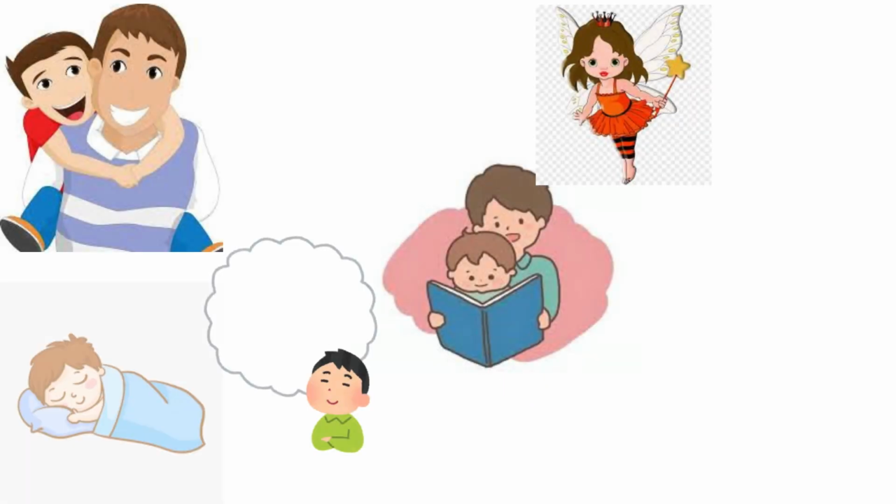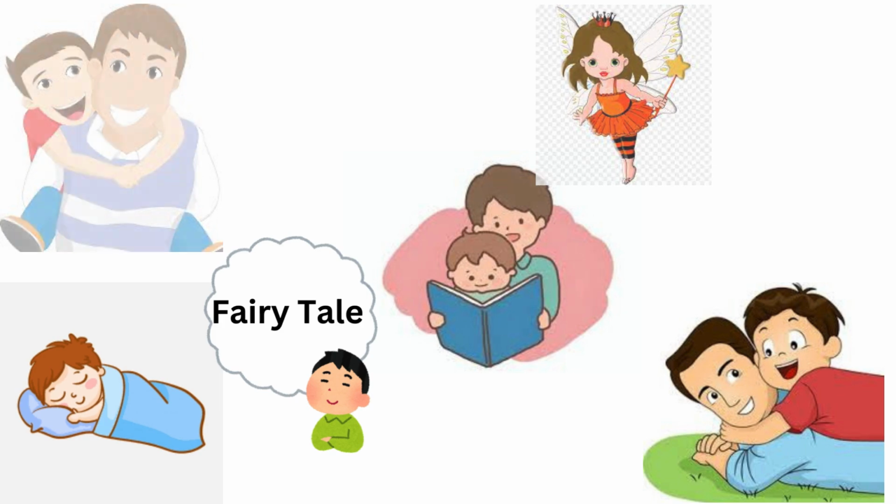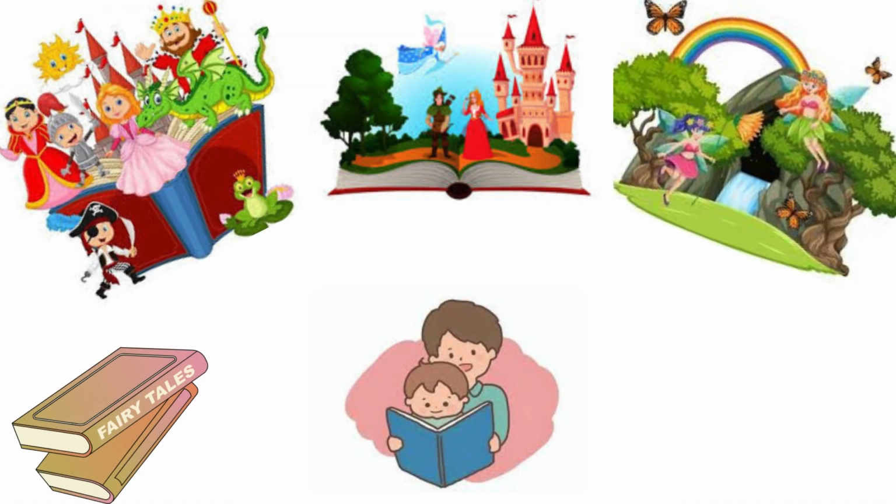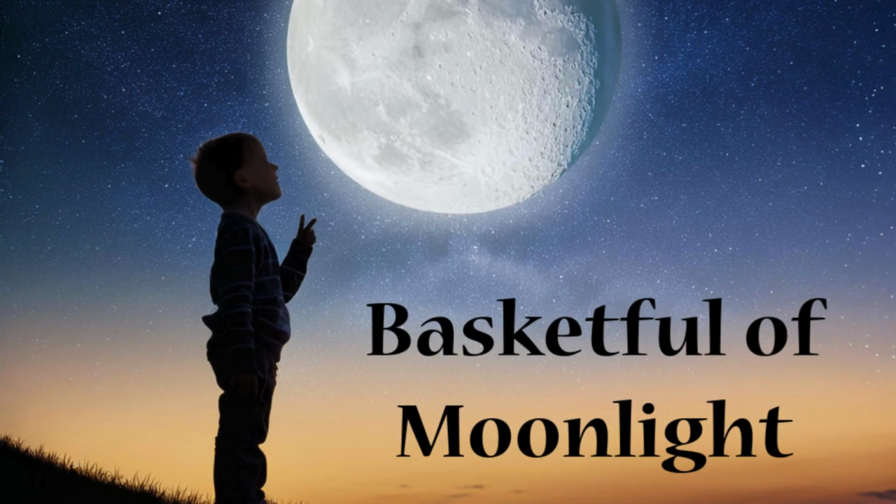Now, the child here wants to spend more time with his father, and that is why he is asking the moon for a basketful of moonlight so that he can light this dark route. His father can return home early and he can spend more time with his father.